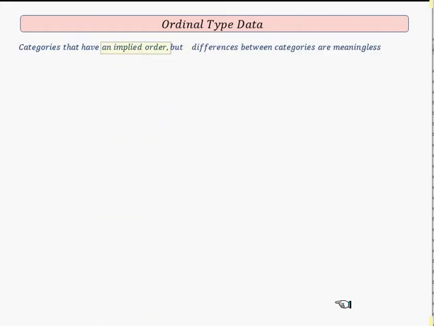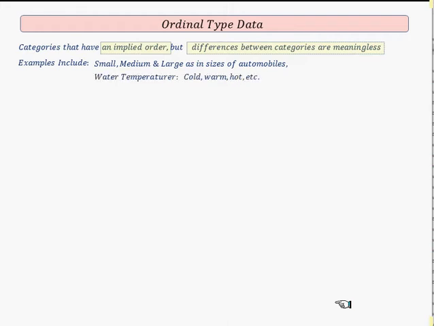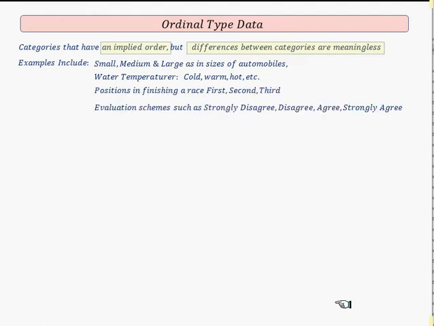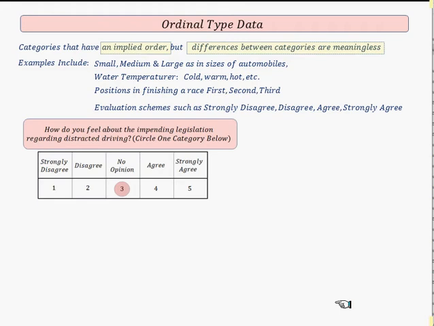Now, ordinal data has an implied order, and differences between categories are meaningless. So, for example, small, medium, large sizes of automobiles, or water temperature: cold, warm, hot. We don't know the differences between them, but there is an implied order from cold to warm to hot. Positions in races, first, second, third, is ordinal data. Evaluation schemes such as strongly disagree, and so on, are used in the student evaluations of faculty.